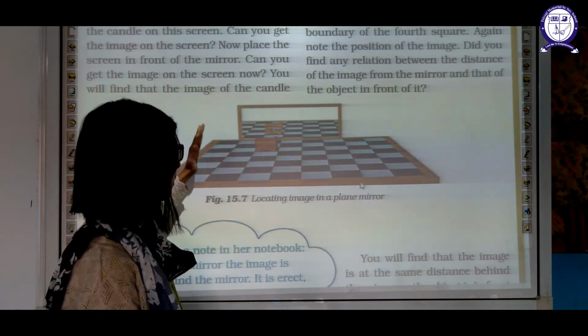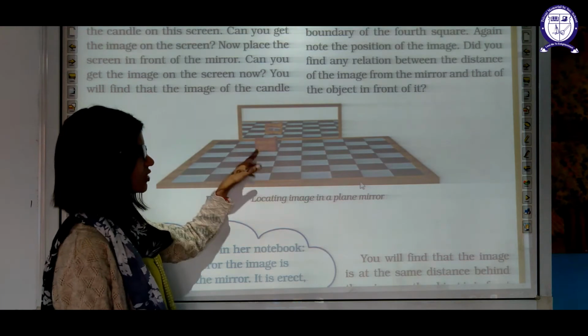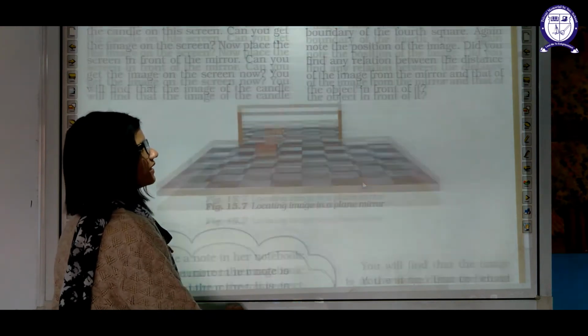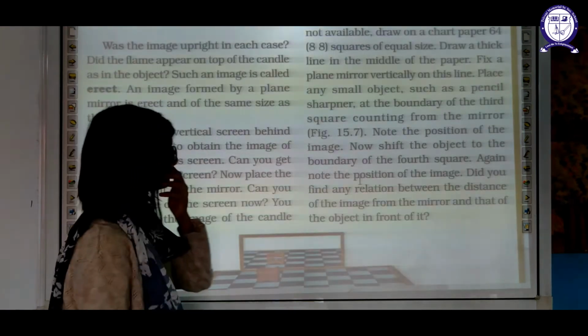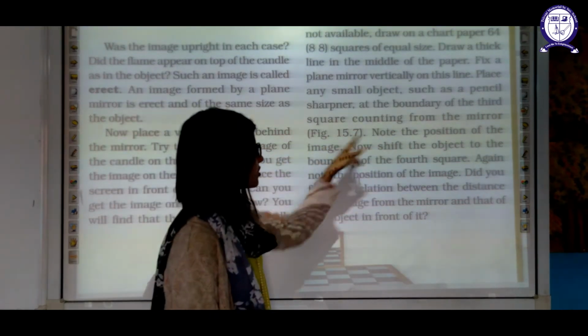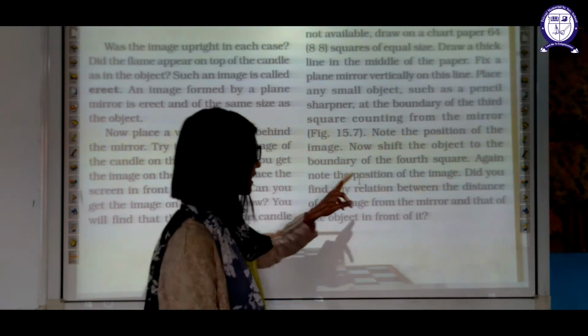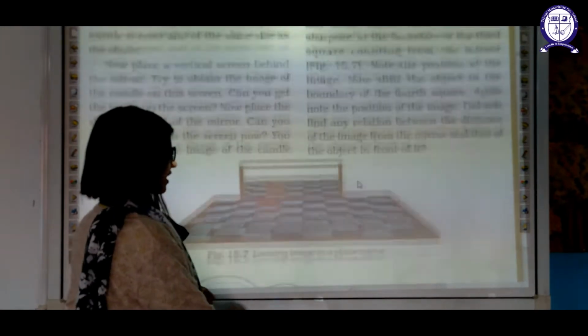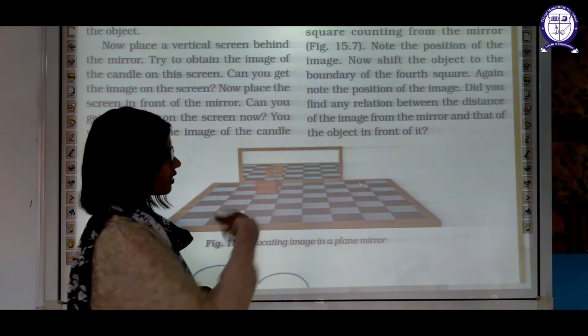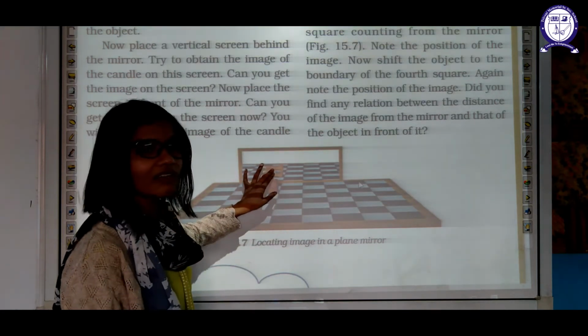Okay, by counting it from here, you have to place this object on the third box. Then what do we have to do? Note the position of the image. Now shift the object to the boundary of the fourth square. Again note the position of the image. Now you have to shift from here to there, and now again you have to see what is happening with the image.